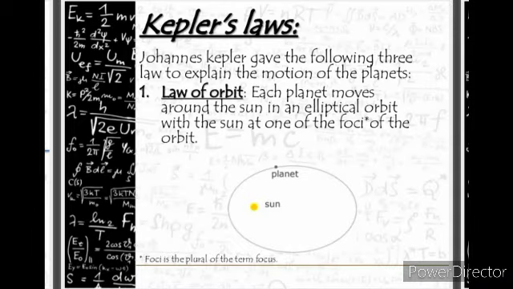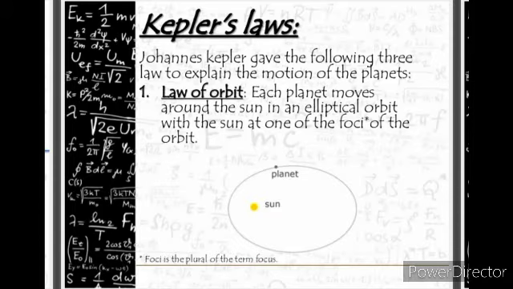Johannes Kepler gave the following three laws to explain the motion of a planet: how and why the planets move. The reason is given by Kepler, so the laws given by him are also named after him. Law of orbit: each planet moves around the sun in an elliptical orbit with the sun at one of the foci of the orbit. This is the first law.